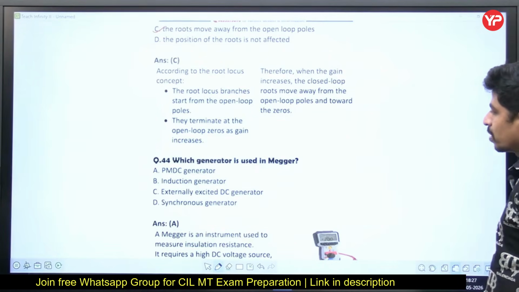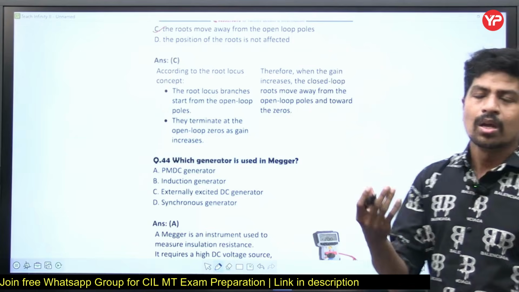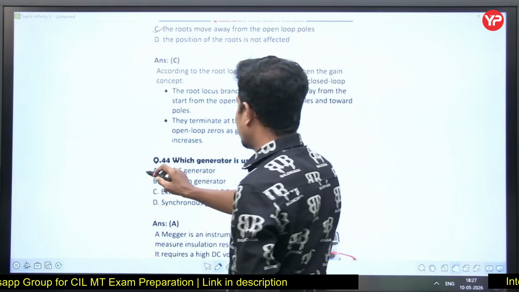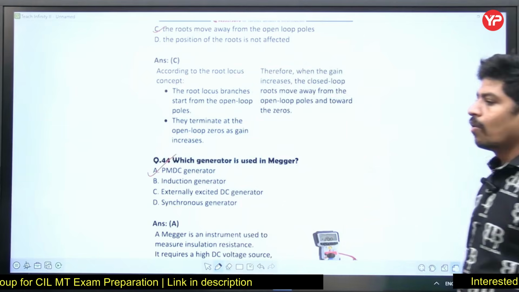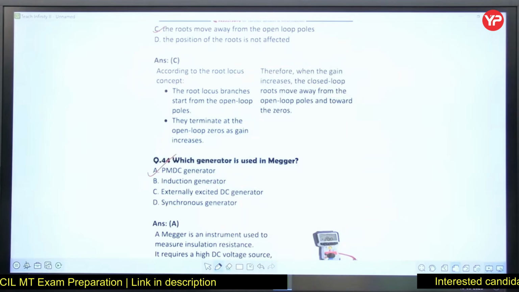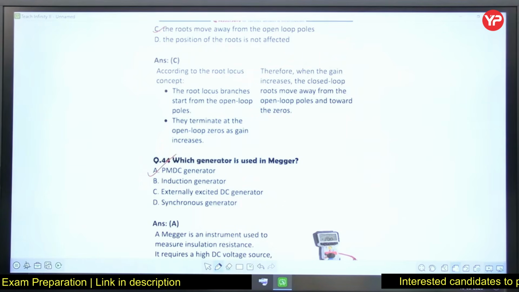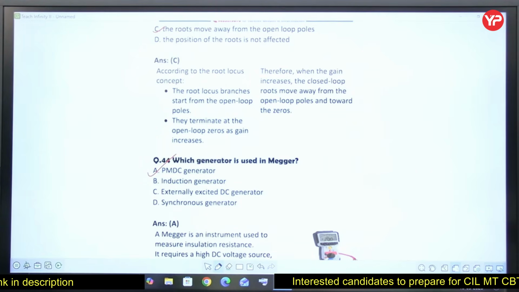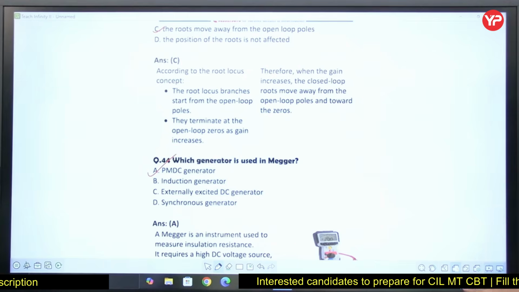Which generator is used in Megger? A permanent magnet DC generator is used in Megger. What is Megger? Megger is a device which is used to measure the insulation resistance. It is simply a hand-driven generator.